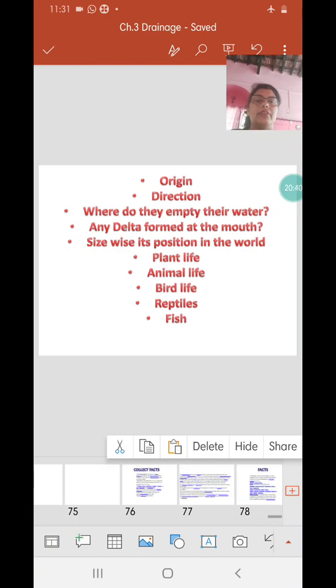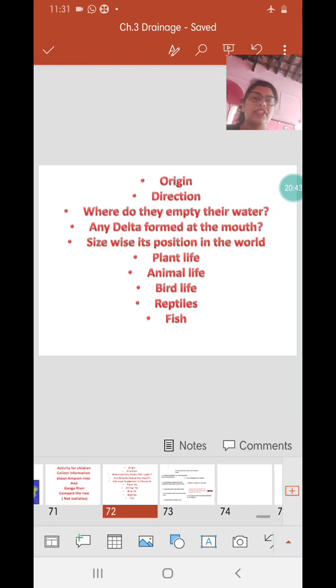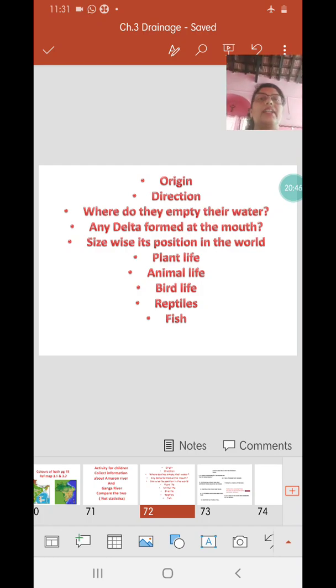Then on page number 19, you have a comparative account of the statistics of both the rivers, Ganga and Amazon, which is not necessary for you, but I'll just go through it quickly. Total catchment area: Ganga occupies approximately 10 lakh square kilometers, but Amazon occupies 70 lakh square kilometers. Total length of Ganga in India is 2,525 kilometers and total length of Amazon in Brazil is 6,400 kilometers.